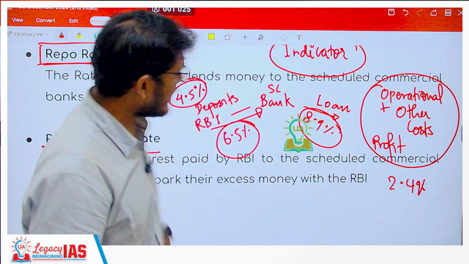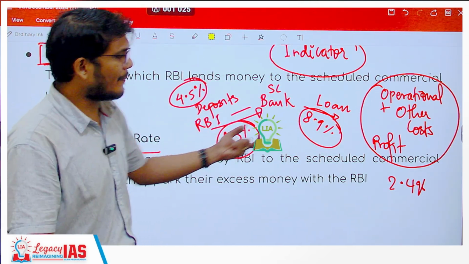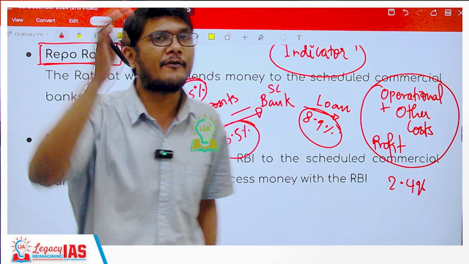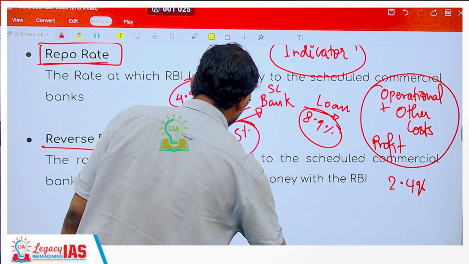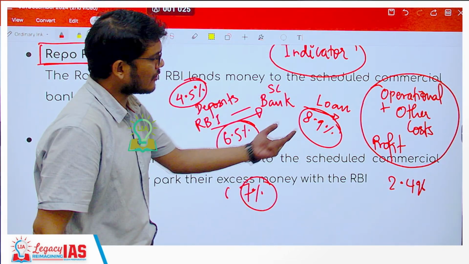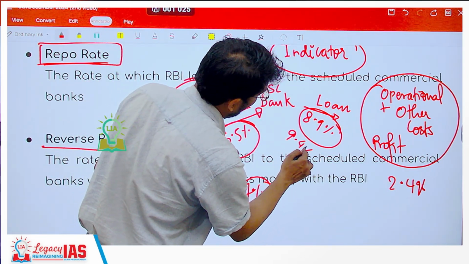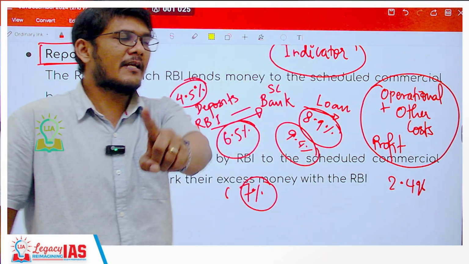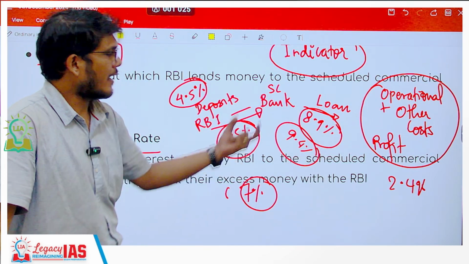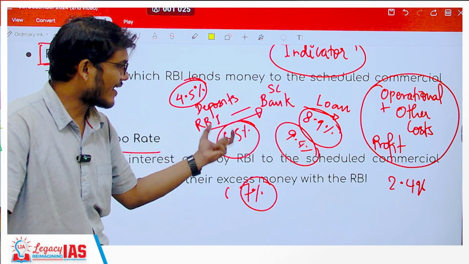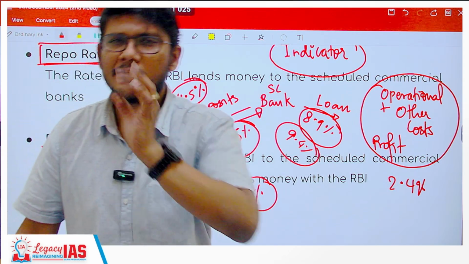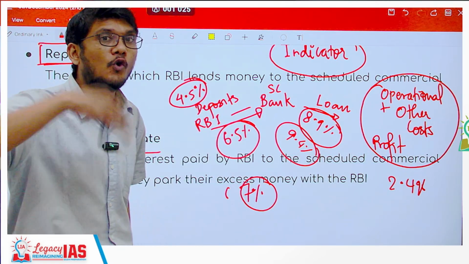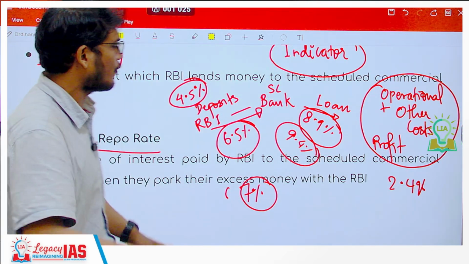Now if the RBI increases this to 7%, will the bank continue to give you a loan at 8.9%? No, it will increase its loan rate by again 0.5%. If RBI changes the repo rate to, let's say, 7%, banks may change the interest rate to 9.4%, so as to maintain the profit amount, right? So this rate is deciding at what rate you are getting the loan. So this rate becomes a benchmark rate. It is one of the benchmark rates, which is the indicator. The moment the RBI, the Monetary Policy Committee, increases or decreases it, you know what is going to happen in the market. So it is an indicator for the market.